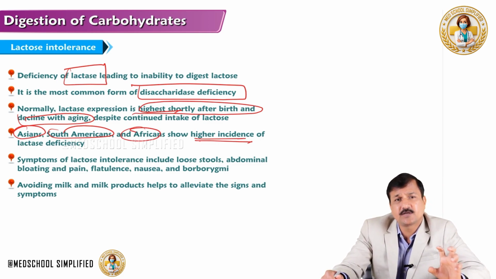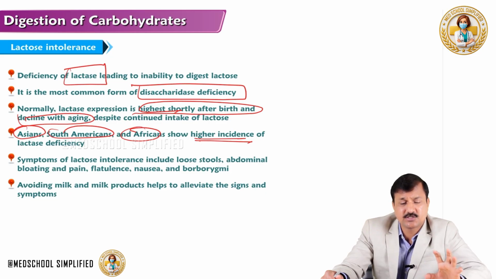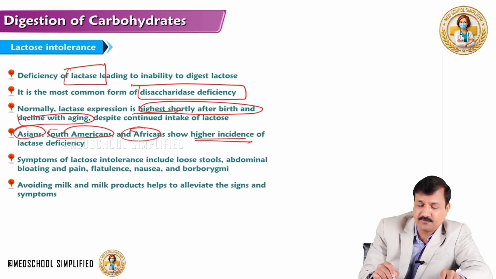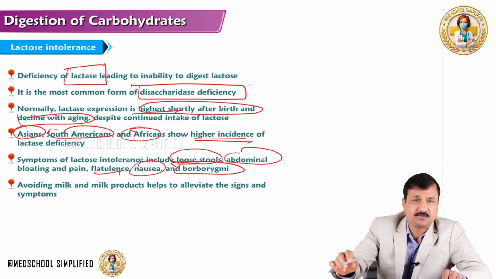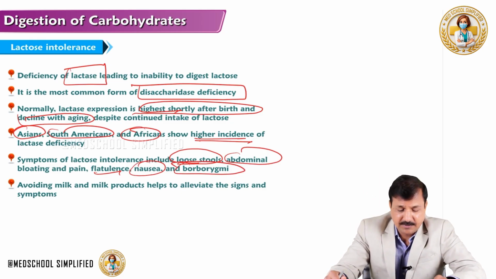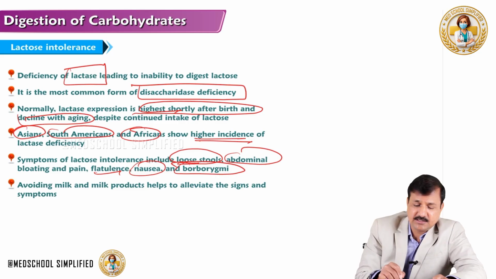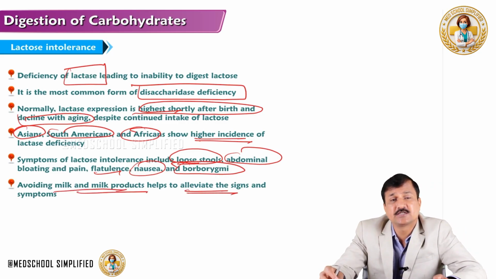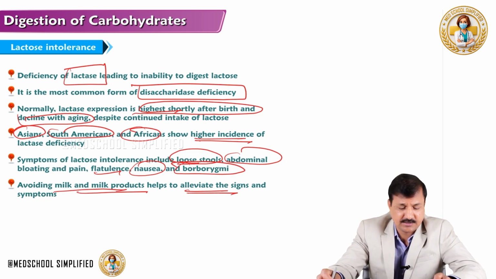Now, what are the symptoms of this lactase deficiency, which is referred to as lactose intolerance? The symptoms of lactose intolerance include loose stools, abdominal bloating and pain, flatulence, nausea and borborygmi. Borborygmi means increased sounds in the abdomen. Okay, so how do you treat this? You just need to avoid milk and milk products, which will help to alleviate signs and symptoms of lactose intolerance.